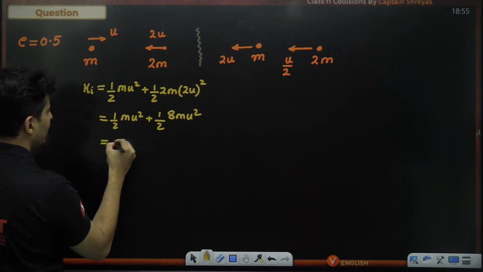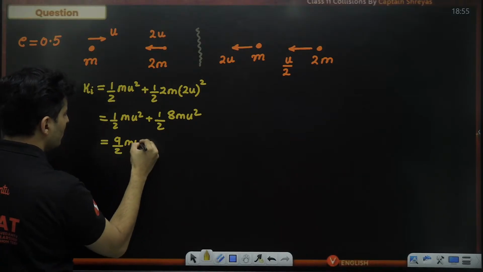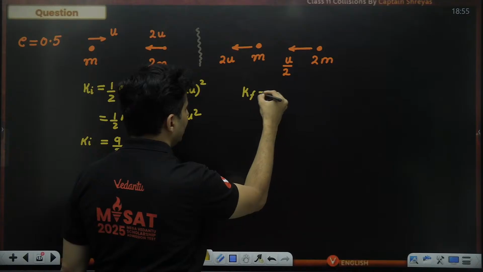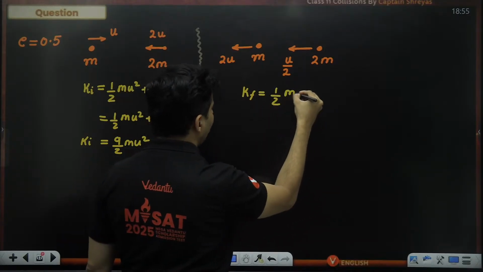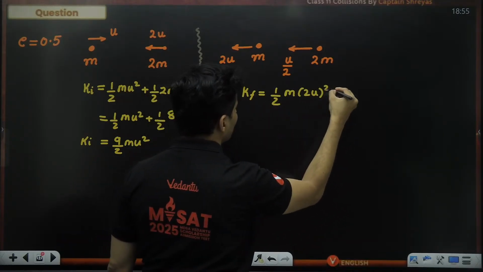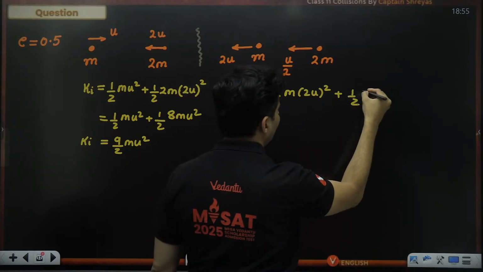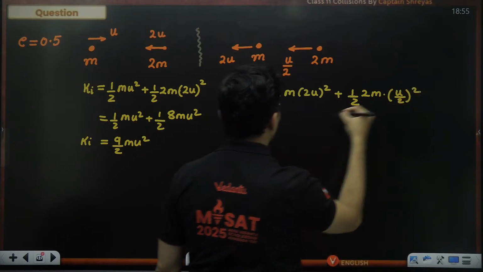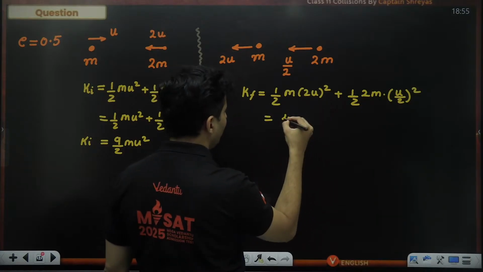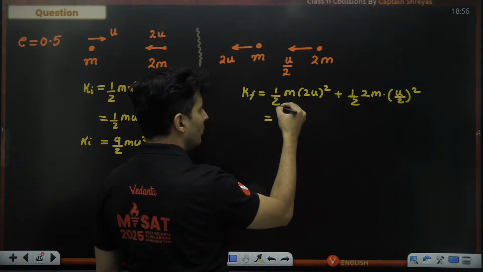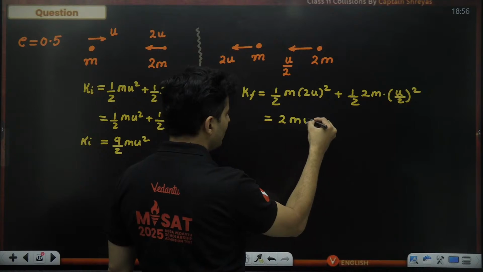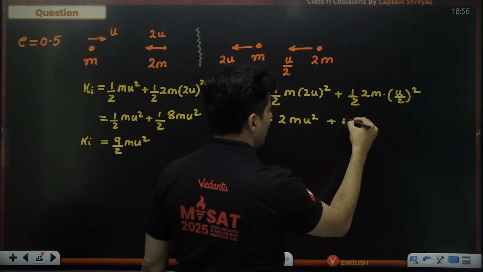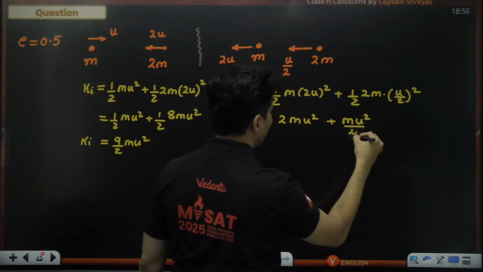8 plus 1 is 9, so 9 by 2 mu square is the initial kinetic energy. Then we can also find the final kinetic energy, which will be half m into 2u square plus half 2m into u by 2 whole square. So this will become 4 by 2. 2 square is 4, 4 by 2, which is 2. So 2 mu square plus 2 cancels. This will become by 4. So mu square divided by 4.